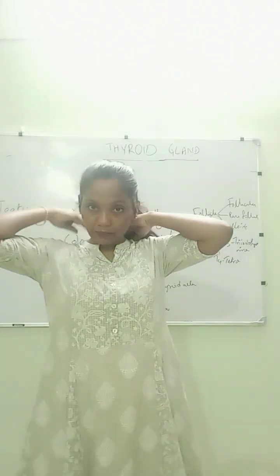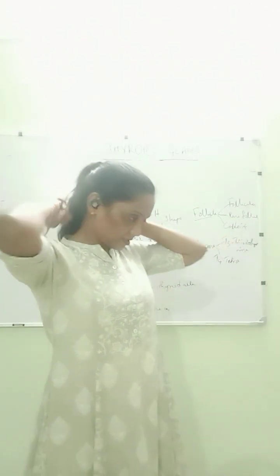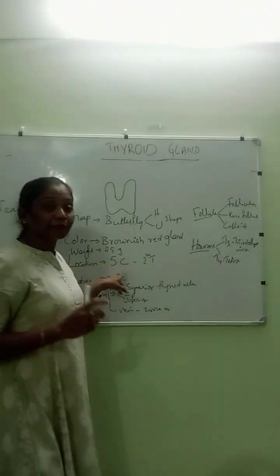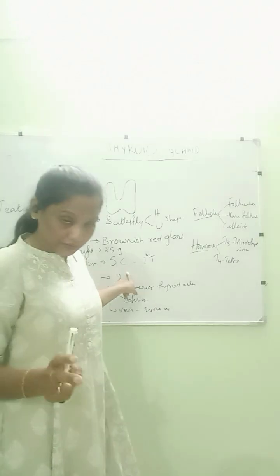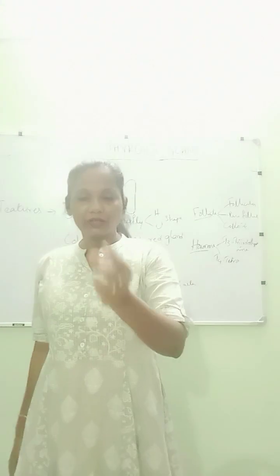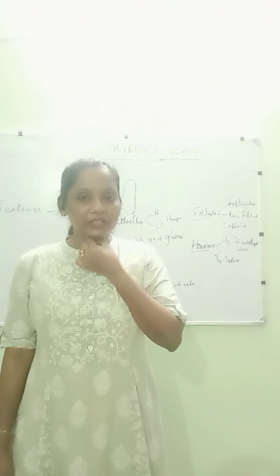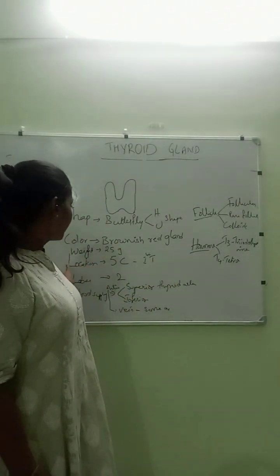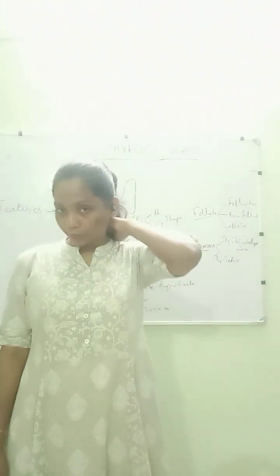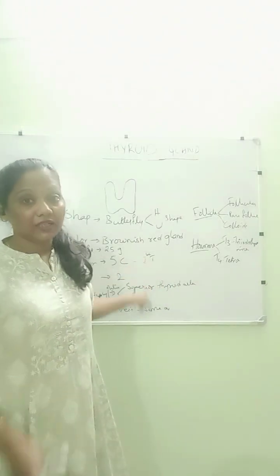Vertebra is a skeletal system structure. When we speak about vertebrae, the first 7 we call cervical. So the thyroid extends from the fifth cervical, sixth cervical, seventh cervical, and up to the first thoracic vertebra. So I mentioned that it is located anterior to the trachea, below the larynx, which is called the voice box, and it extends from the fifth cervical vertebra posteriorly till the first thoracic vertebra. That is the location of the thyroid gland.